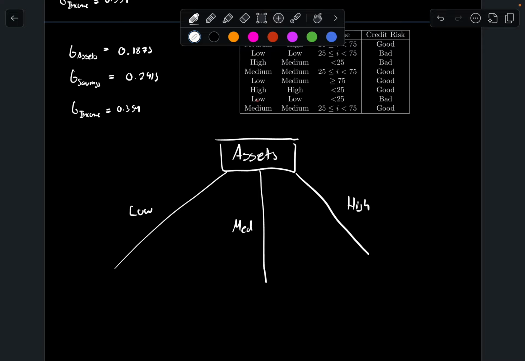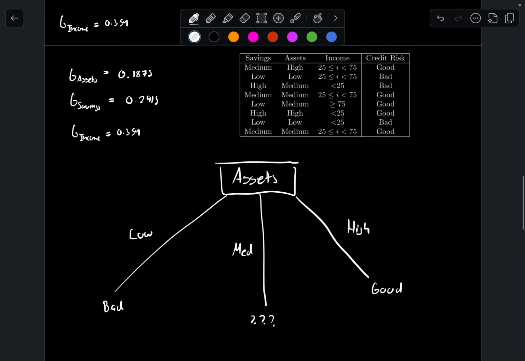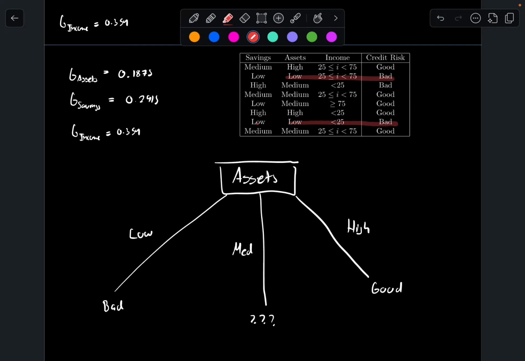And then you basically want to write, well, we have some are bad, some are good, and the medium ones we don't know. So we're going to write like so. And why don't we know the medium ones? Let's check it out. So whenever we have lows, on assets, sorry, let's focus on assets first. Low, low, right? And then on high, we have good and good, right?